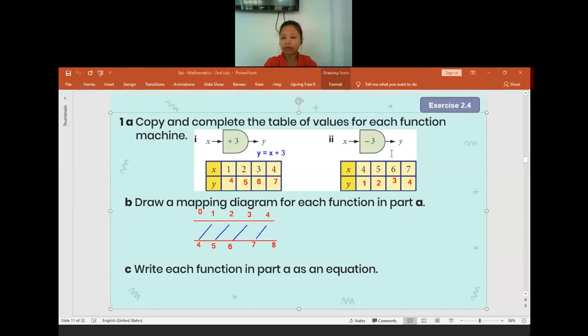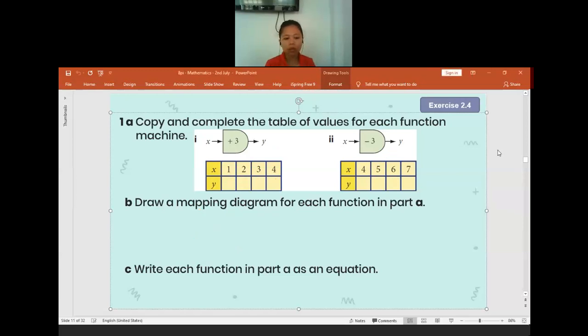For the second function machine, what is the equation? For the second one, what is the equation? Yeah, it will be y is equal to x minus 3. Is there anyone get confused? Really? No one get confused for sure? Okay. If you really have no question, I will move to the other question.